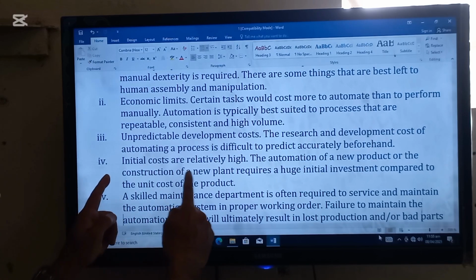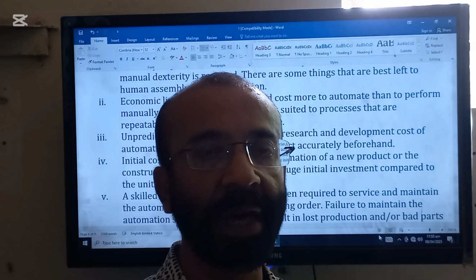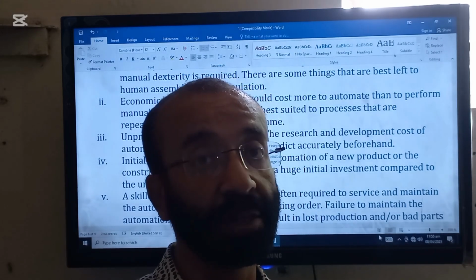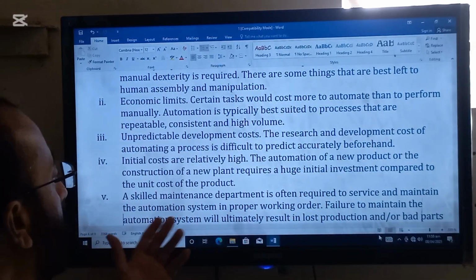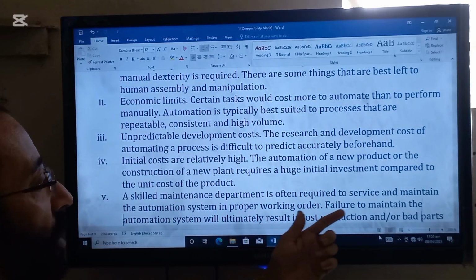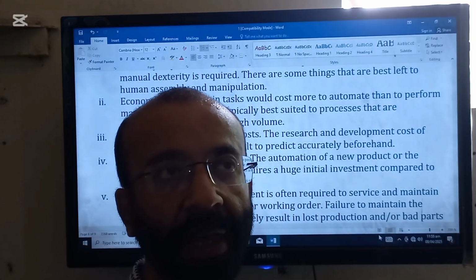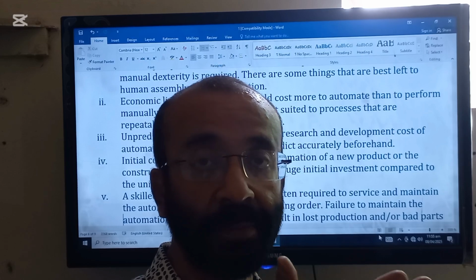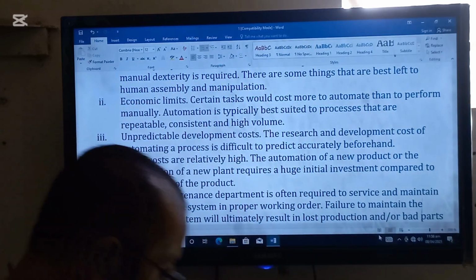Next is that initial costs are relatively high. Definitely at the first stage, when we require some kind of machine, maybe I require 10 machines, so the initial cost will be very high. This is another disadvantage. A skilled maintenance department is often required to service the machines. If we have a lot of machines in our firm, maintenance will be required from time to time. So a maintenance department should also be there. This is another disadvantage.